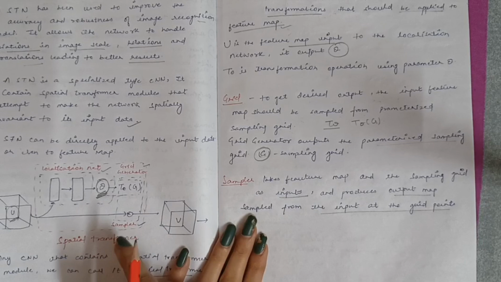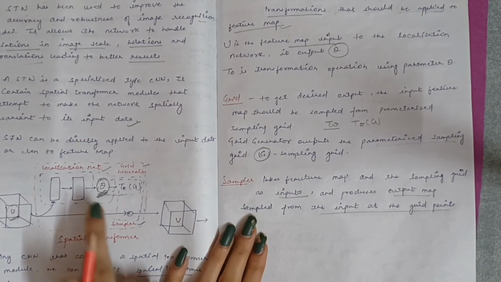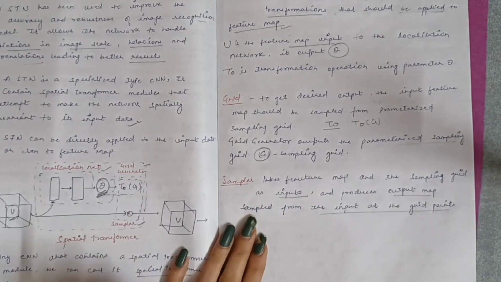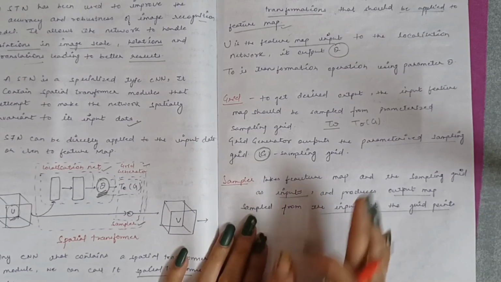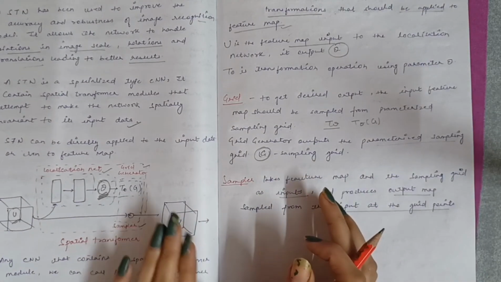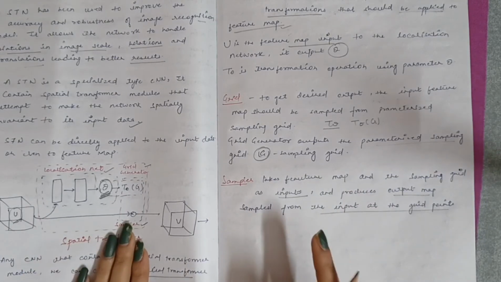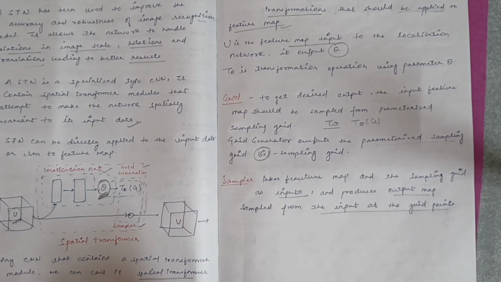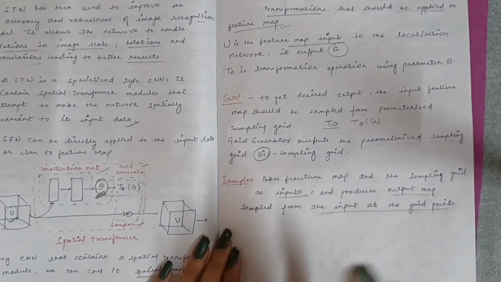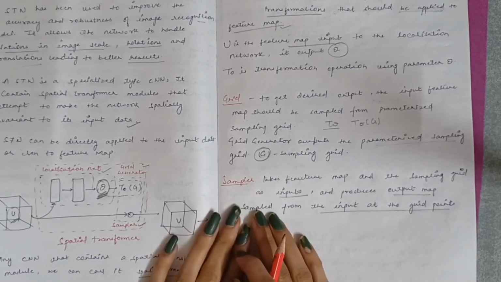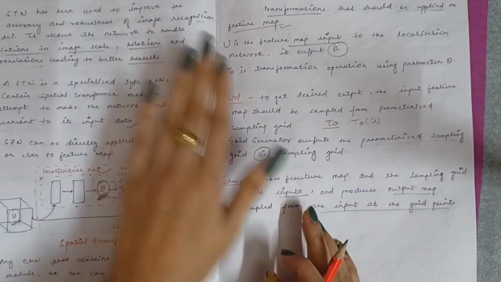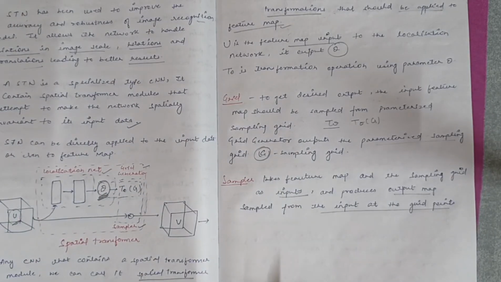The grid generator then uses this transformation parameter to produce the sampling grid, which is a set of points where the input feature map shall be sampled. Finally, the sampler takes both the input feature map and the sampling grid and produces the output feature map. So this is the whole process of the spatial transformer network. I hope it's clear. Thank you.